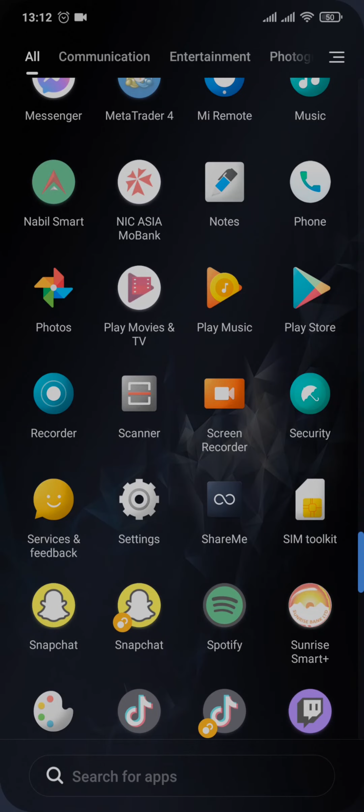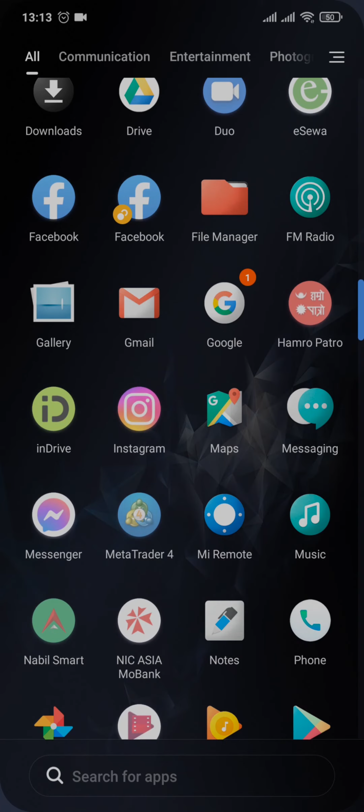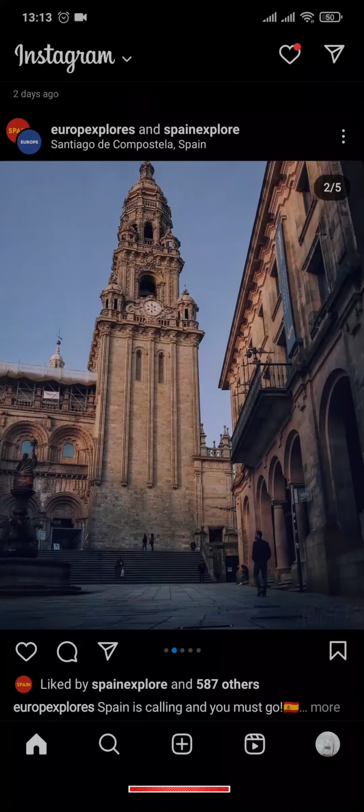Once the reboot is complete, you can also try to uninstall the app of Instagram and again download and install it and log into your account. Once you've been logged in, you should be able to see that you could hear the Instagram story and the sound that is in it. Most of the times this happens because there is simply a glitch in the system.